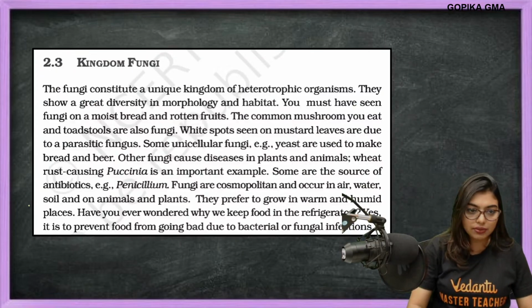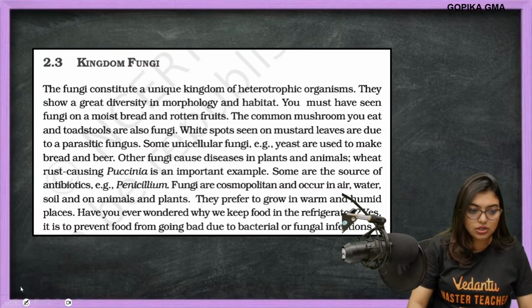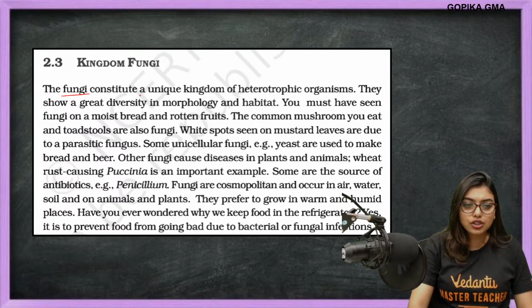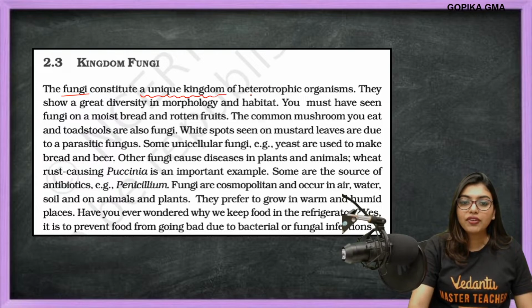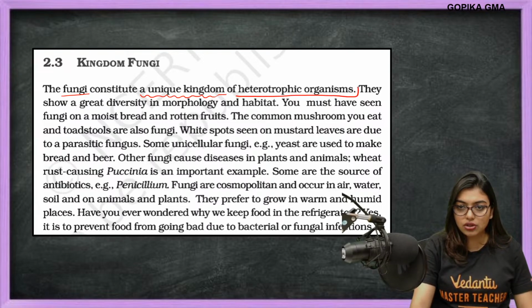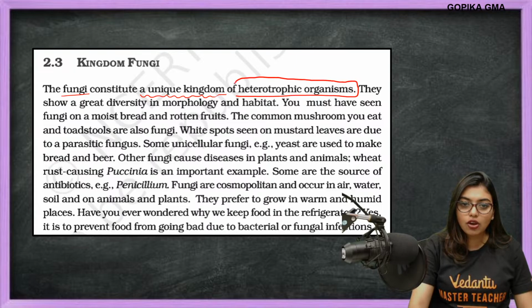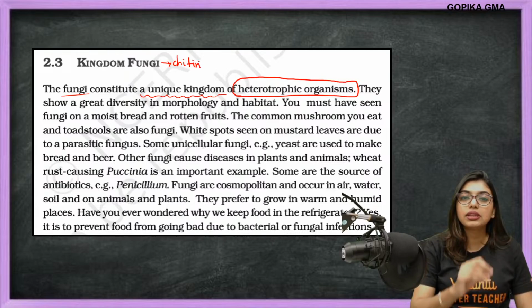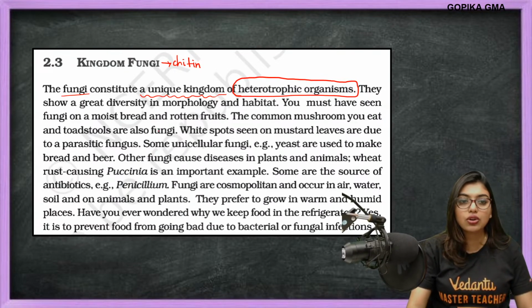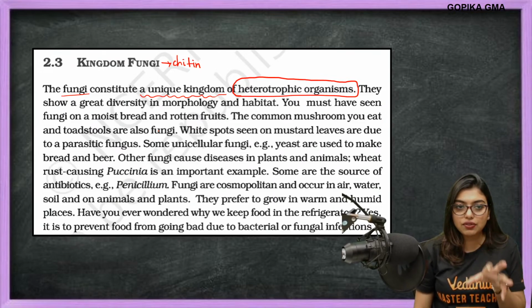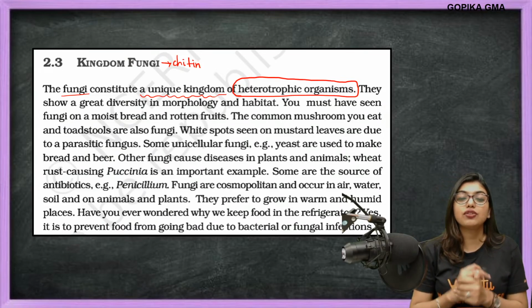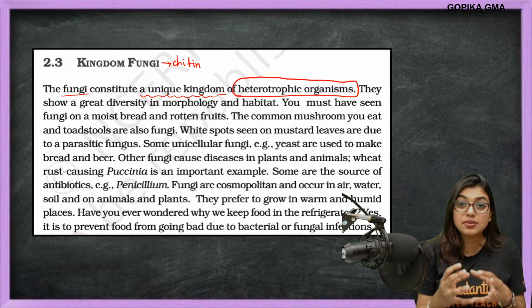Now let's start with kingdom fungi, students. Up to Protista everything is clear. Kingdom fungi: the fungi constitute a unique kingdom of heterotrophic organisms. Yesterday we had discussed that when the organism is heterotrophic and has a cell wall made up of chitin, these were the two things we discussed with Whittaker's classification. Yes or no? So according to Whittaker's classification, the fungi cell wall is made up of chitin, and fungi consist of a unique kingdom where all the organisms are heterotrophic.